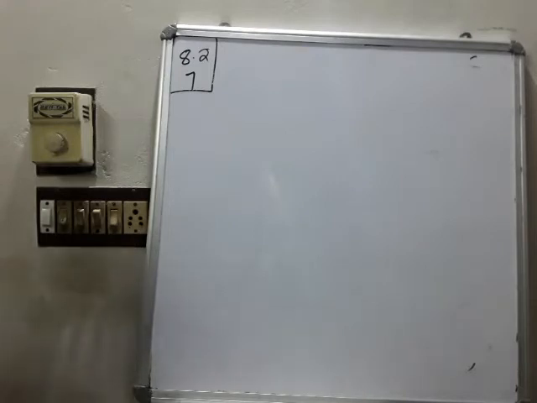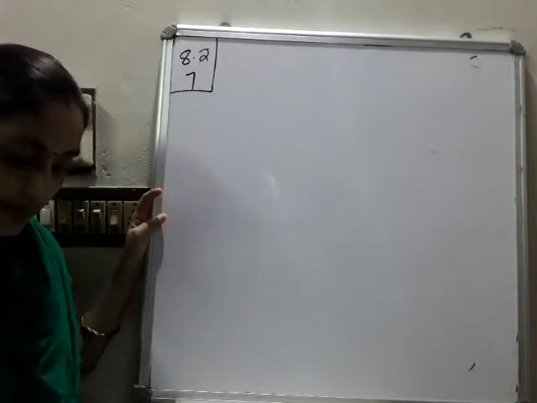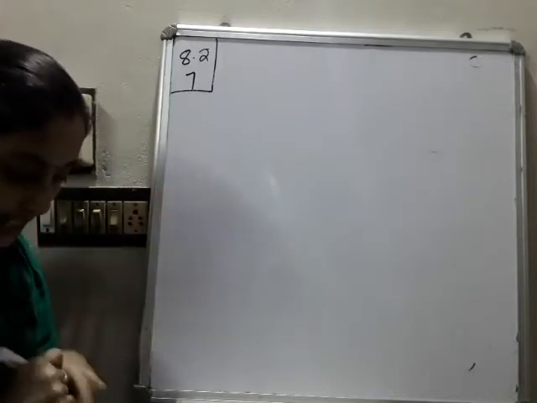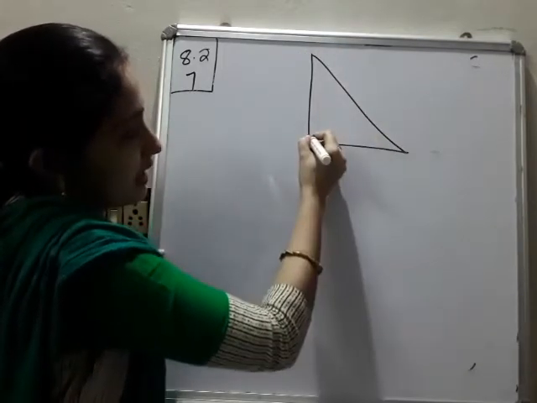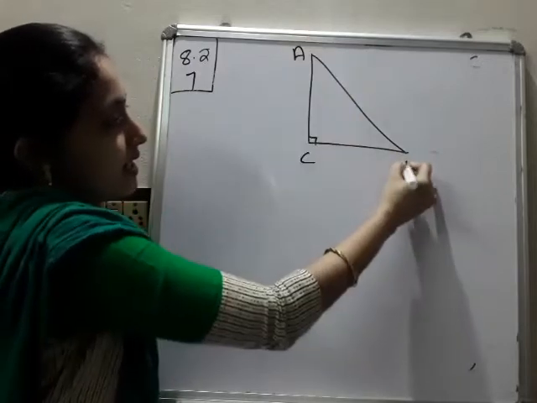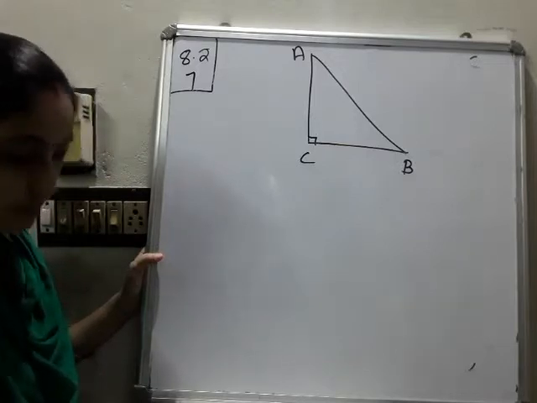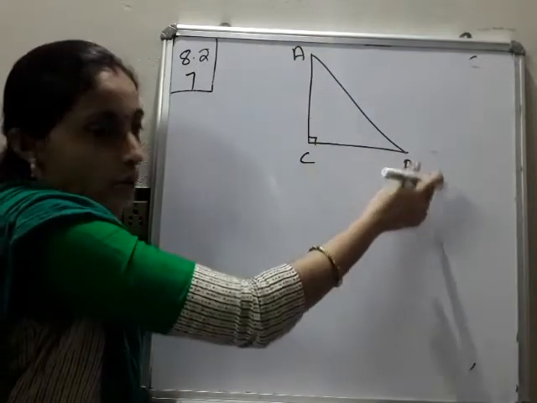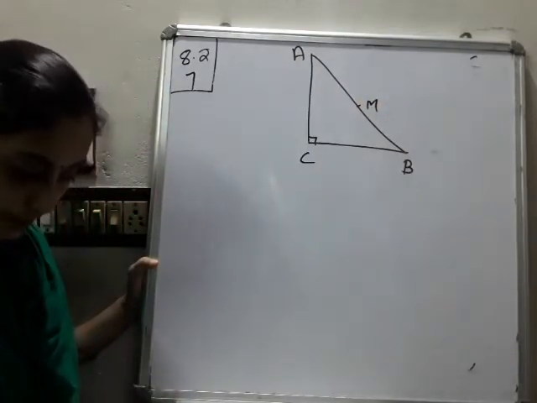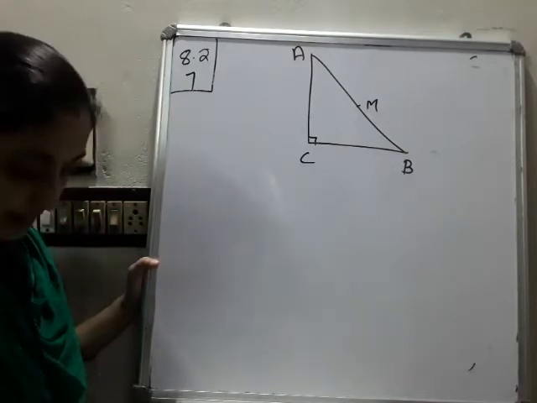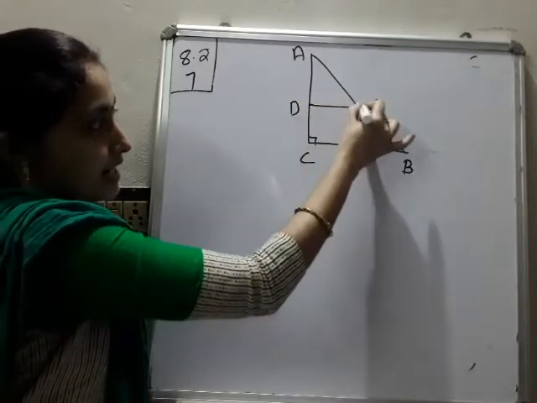Okay, so shall we start? The next question is exercise 8.2, question 7. ABC is a right angle triangle, with the right angle at C. So we need one right triangle. You can write A here and B here. Then a line through the midpoint M of the hypotenuse AB, so AB is the hypotenuse and this is the midpoint M. The line is parallel to BC and intersects AC at D.